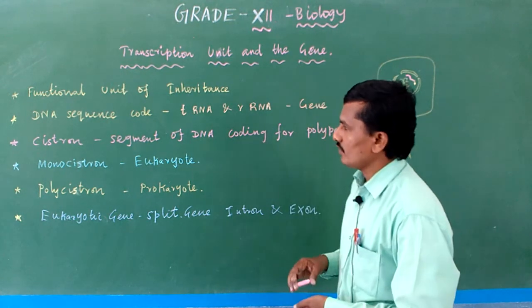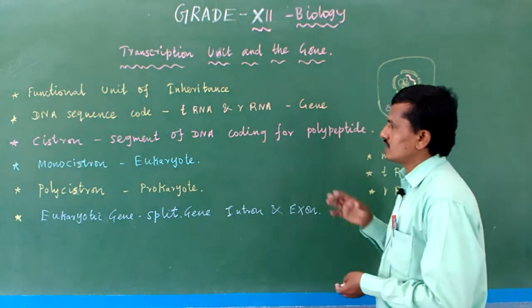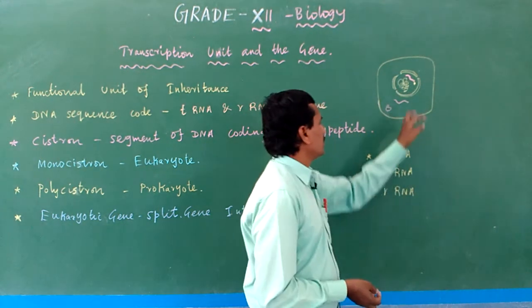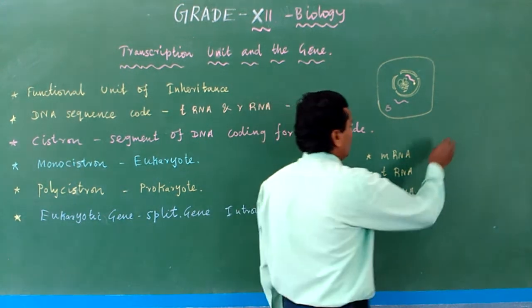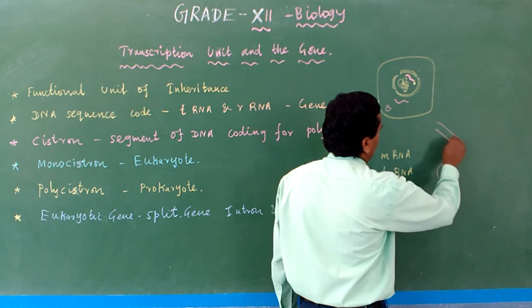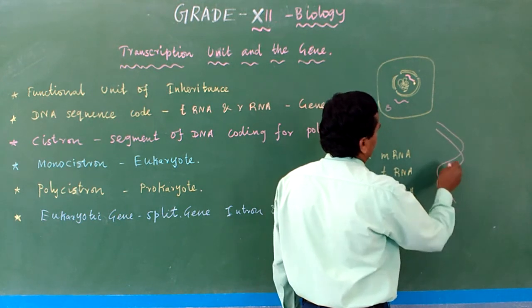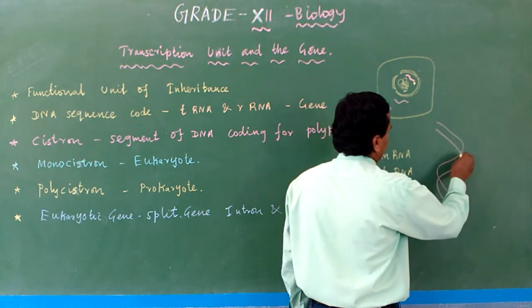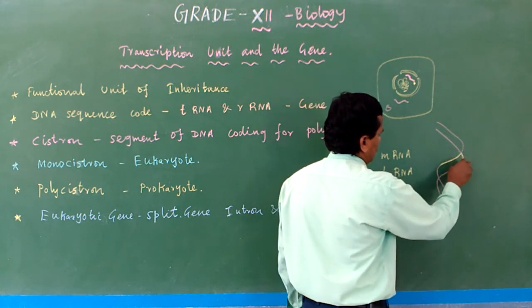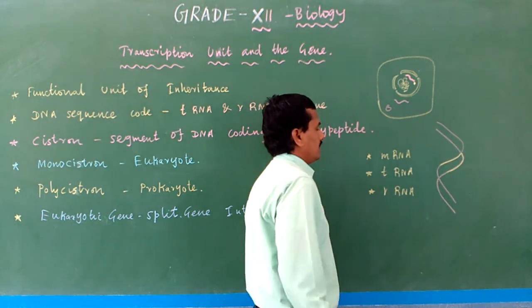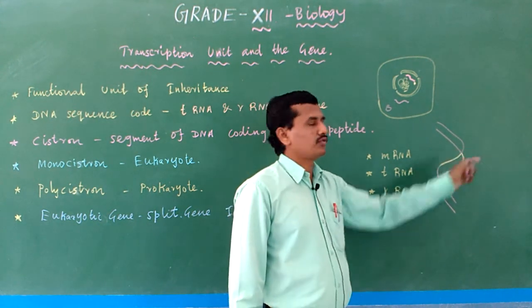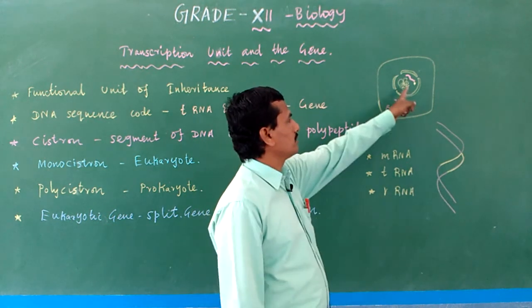Okay, then the DNA sequence that codes for mRNA, tRNA, rRNA is also known as gene. For example, the DNA. Listen to the drawing. This is DNA. This is the part of DNA I marked in another color. So there is a part of DNA which codes for what? tRNA.